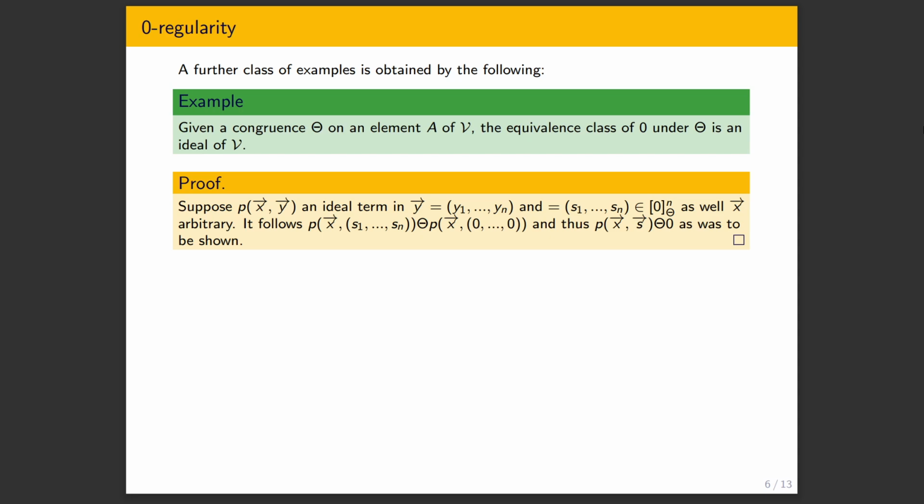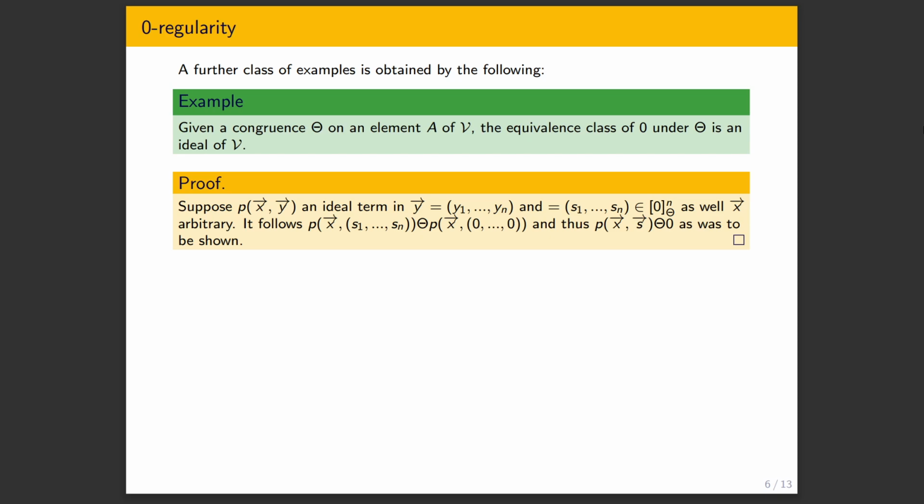If you're unsure about this, you can just carefully write out what it means to be a substructure of the square. And maybe if it's unclear what the structure on the square is, we just take operations component-wise. You can also think about it category theoretically, it's a direct product, one of the possible isomorphism representatives. So we get that px, s1 through sn, is theta equivalent to px zeros. But px zeros is just 0, because p is an ideal term. So we get px s1 through sn is theta equivalent to 0. But this is exactly saying that px s is in the equivalence class of 0, as was to be shown.